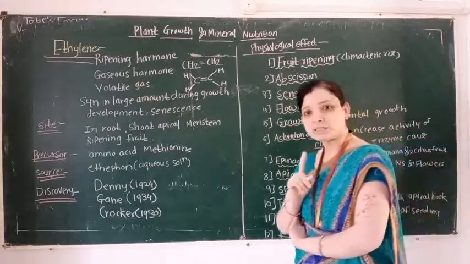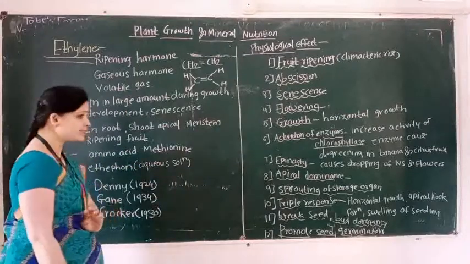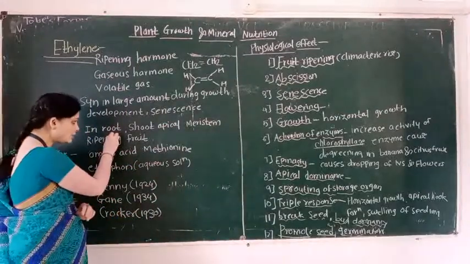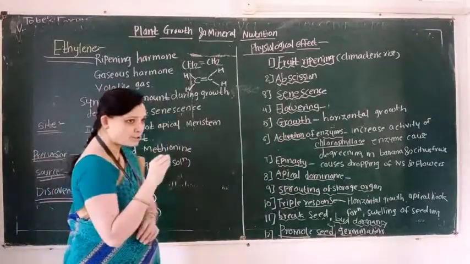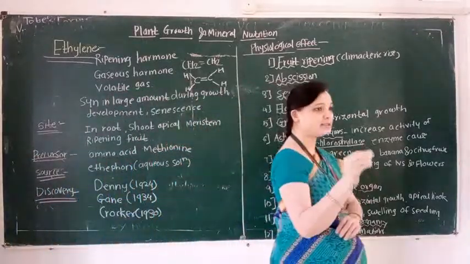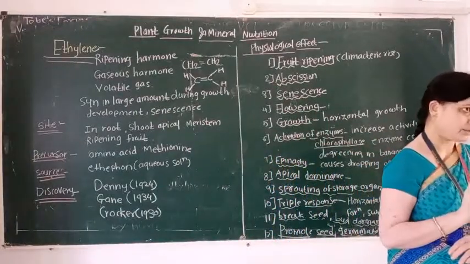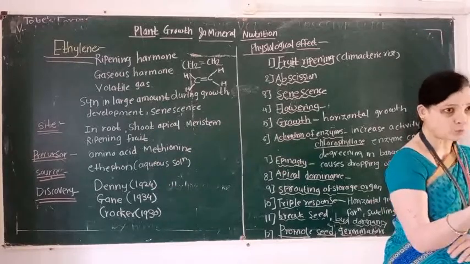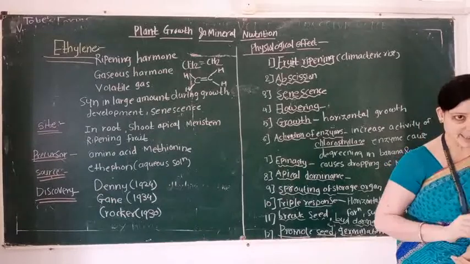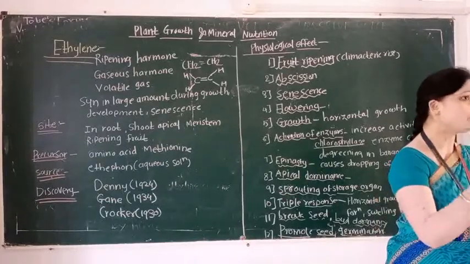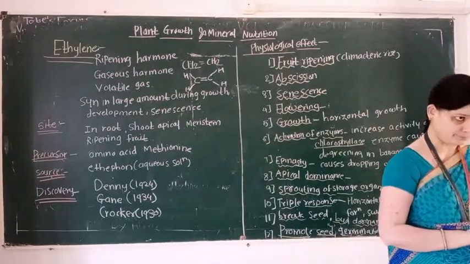And ethylene synthesis takes place in root, shoot, apical meristem, and the most important site of ethylene synthesis is the ripening fruit. Ripened means mature fruits.